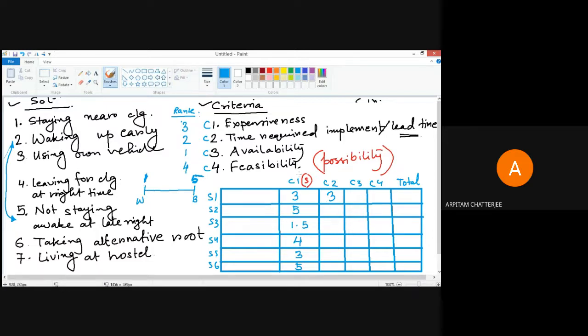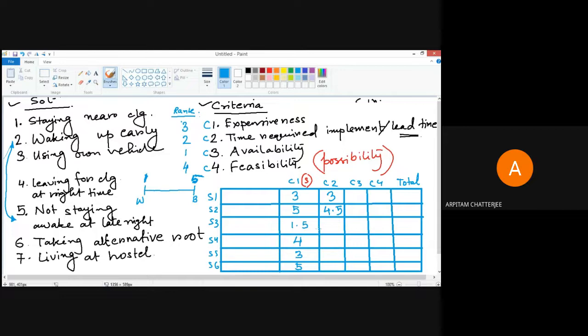Waking up early, it needs very little time. If you think that from tomorrow I'm going to get up early, you can do it immediately. So again, you can give a very good score, but it will be a bit lower because it is a habit thing. It does not come in a single day. Using own vehicle, you have to get funds, you have to arrange money, you have to get a license if you don't already have one, then you have to get it registered and all these things.